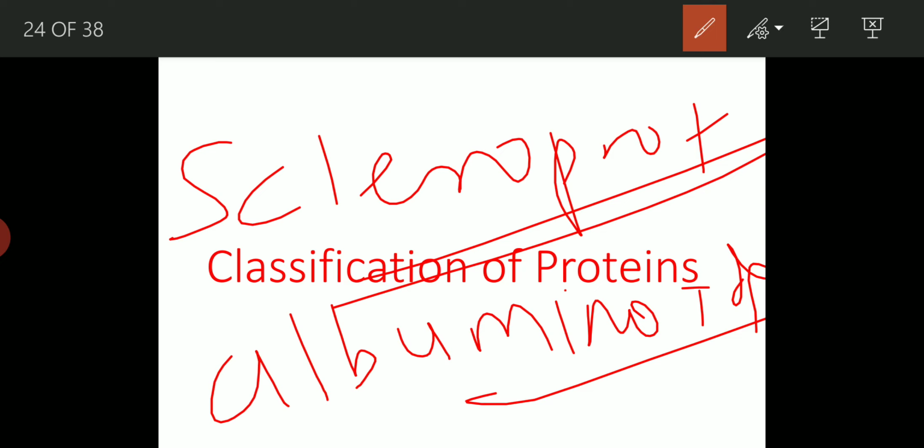They are insoluble in water, dilute acids or alkalis. Example is keratin, present in hair, horn, nails. Then collagen, present in bones, connective tissues. Then elastin, present in ligaments, tendons.